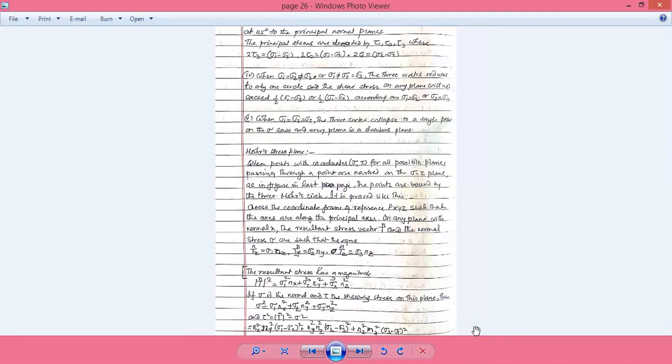Next, what is the Mohr stress plane? When points with coordinates sigma, tau for all possible planes passing through a point are marked on the sigma-tau plane, as in the last page. What is the meaning of this? Every point in the sigma-tau plane will have coordinates sigma and tau, and you can measure them from the axis itself, with a specific scale.